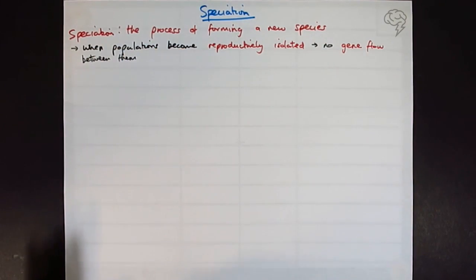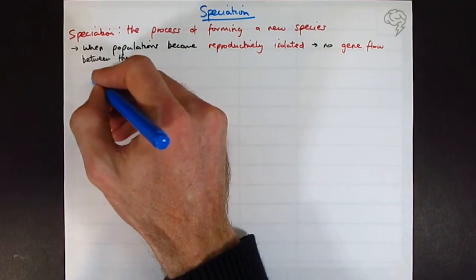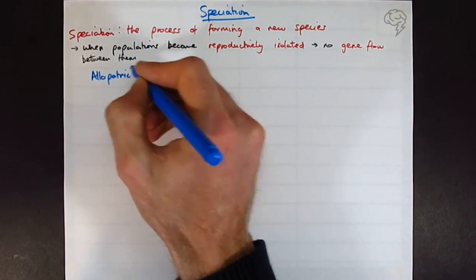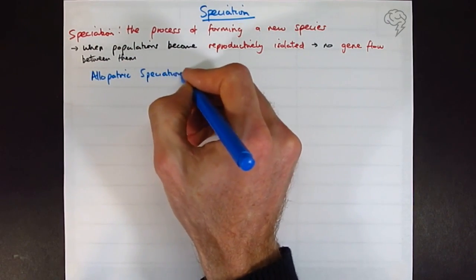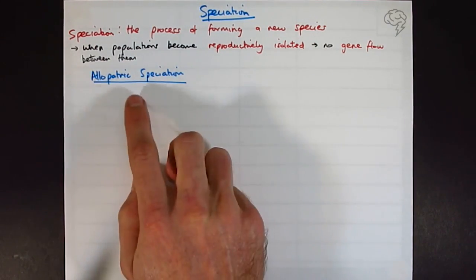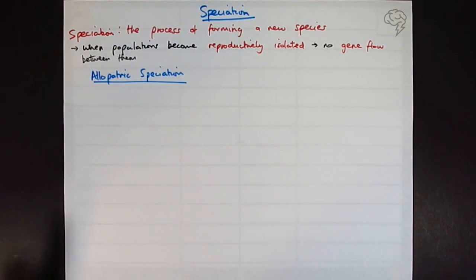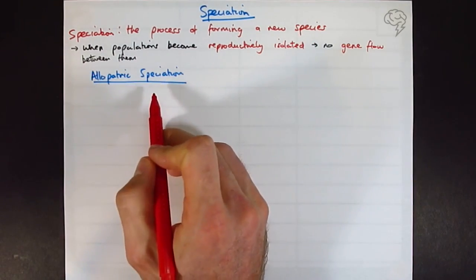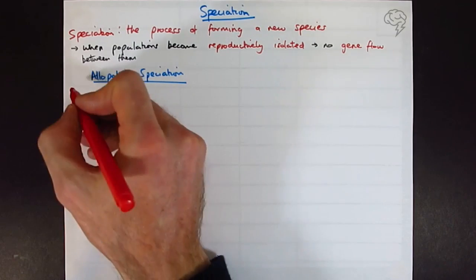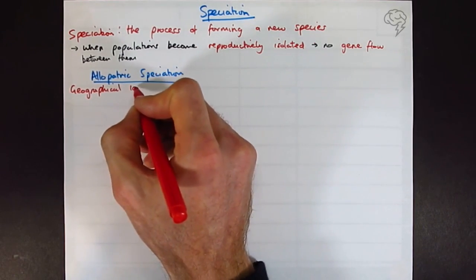There's two types, and we're going to look at them separately. First of all, let's look at allopatric speciation. Certainly AQA, but I think more or less all the exam boards tend to focus on this one. This is the only one that AQA looked at. Now they're expanding their horizons to look at sympatric speciation as well. The most important thing we just need to know here is that the reproductive isolation that comes from allopatric speciation is because of geographical isolation.